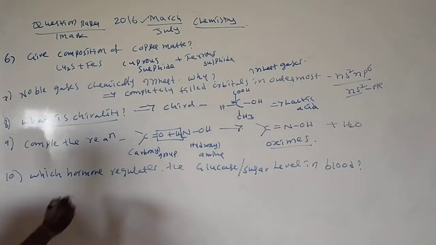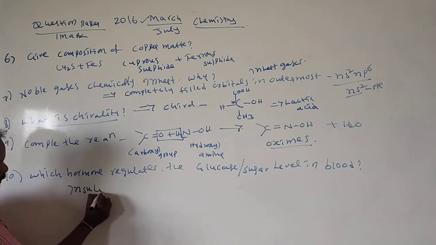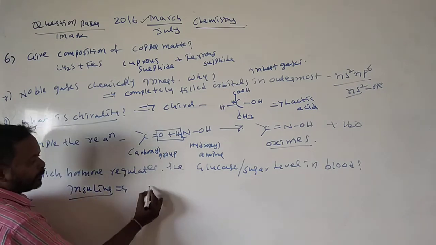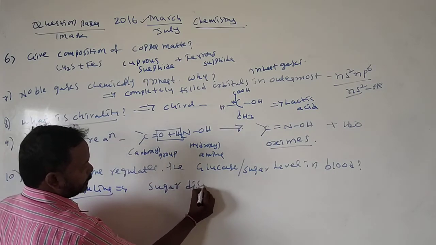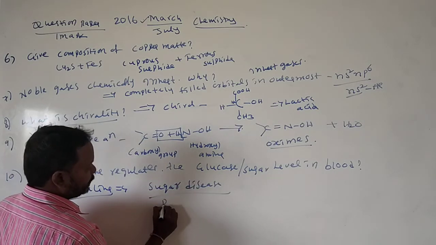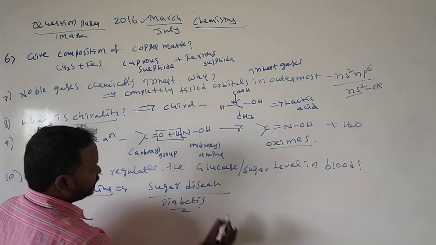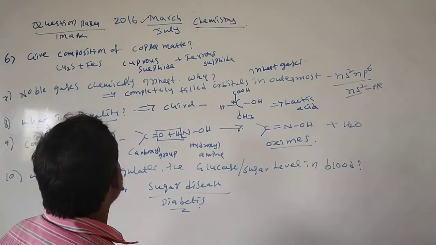Which hormone regulates the glucose or sugar level in blood? That is insulin. If there is a deficiency in the human body, it causes sugar disease. Sugar disease we call diabetes. In continuation, we'll see.